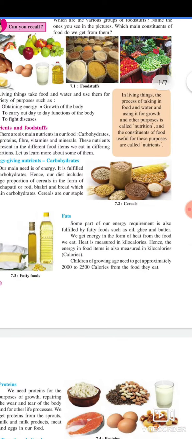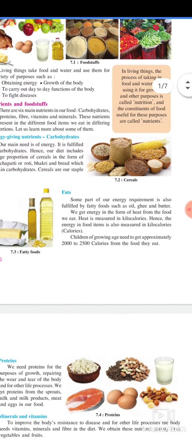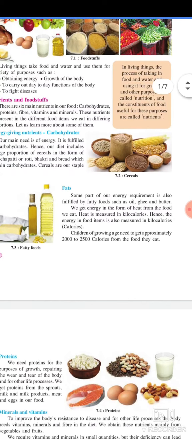Fats. Some part of our energy requirement is also fulfilled by fatty food such as oil, ghee, and butter. We get energy in the form of heat from the food we eat, hence the energy in food items is measured in kilocalories. Children of growing age need to get approximately 2000 to 2500 calories from the food they eat.